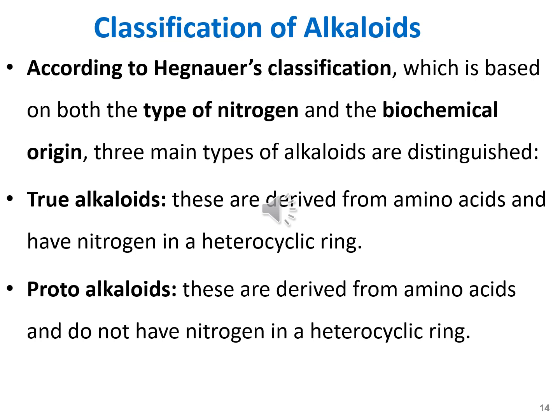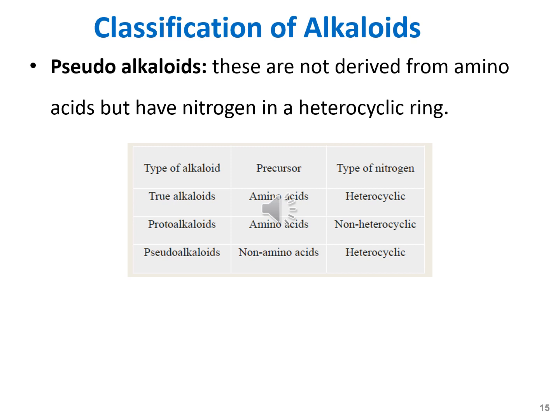Heegner's classification is based both upon the type of nitrogen and biochemical origin. Three main types of alkaloids according to Heegner's classification are true alkaloids. These alkaloids are derived from amino acids and have nitrogen in their heterocyclic ring. Protoalkaloids are derived from amino acids and do not have nitrogen in their heterocyclic ring. Heegner's classification also includes the pseudoalkaloids. Pseudoalkaloids are not derived from amino acids but have nitrogen in the heterocyclic ring.